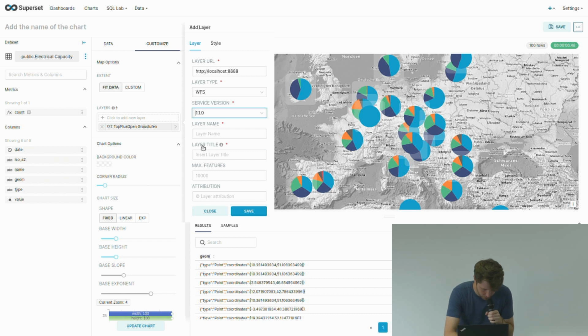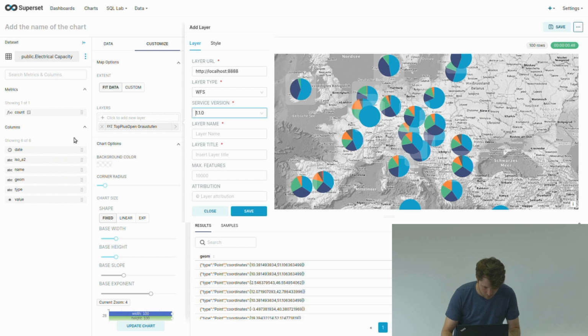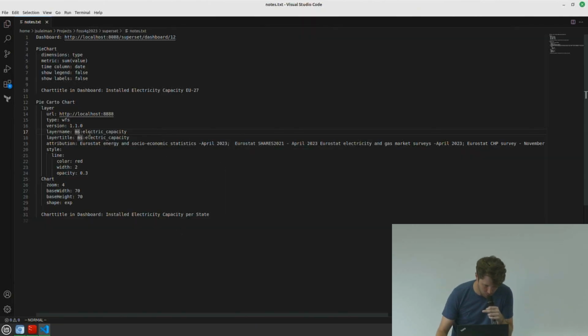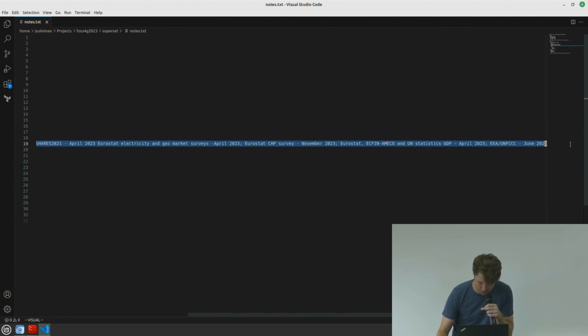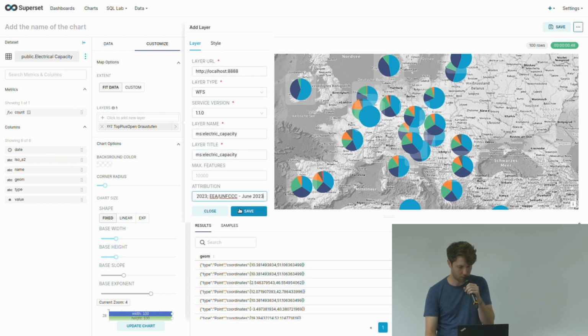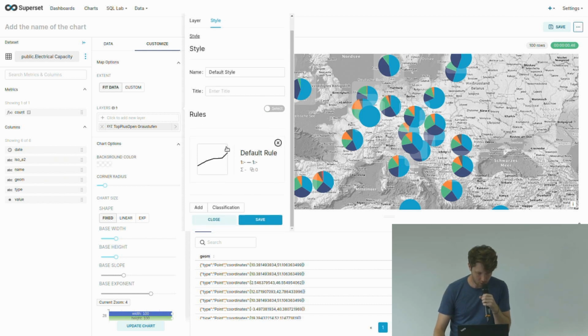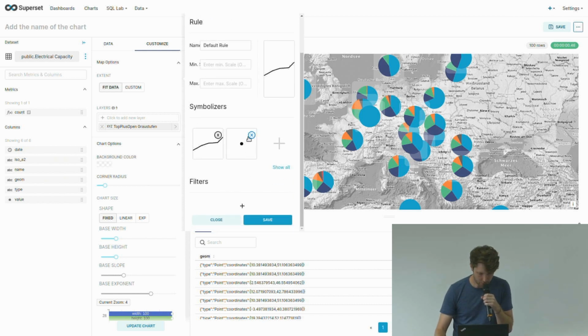Then I have to specify the layer name. In our case, it's this one, and I also use it for the title, which is freely configurable. And of course, I want to set the attribution so I know where this data source comes from. Here we go. Then I can edit the style. And what you see here, this is GeoStyler. We just integrated it into Superset. So we have a default rule here, and we want to adjust it a little.